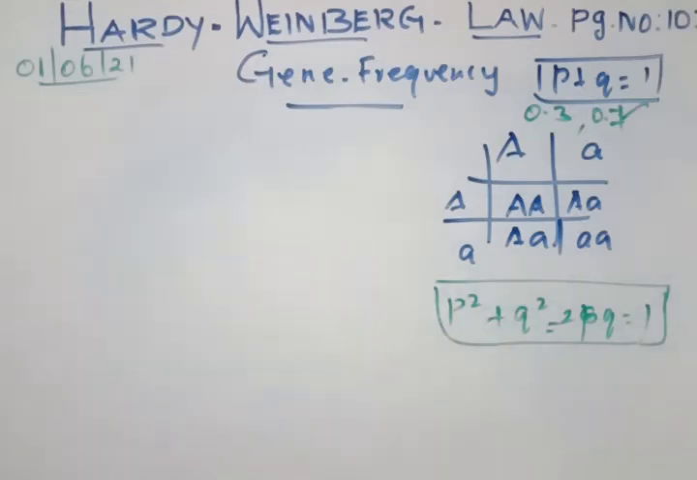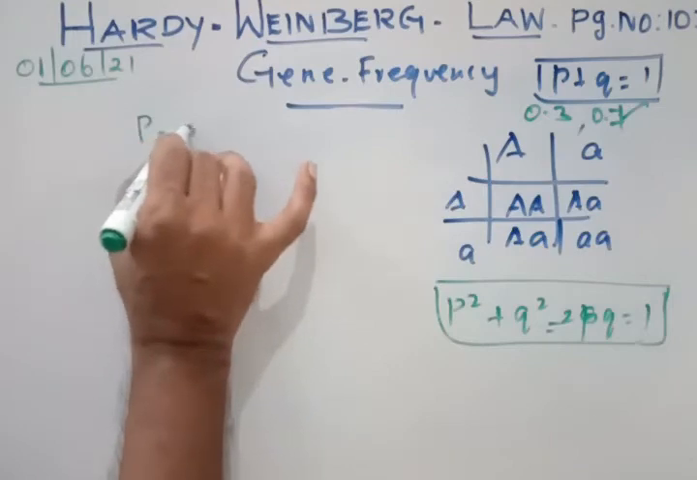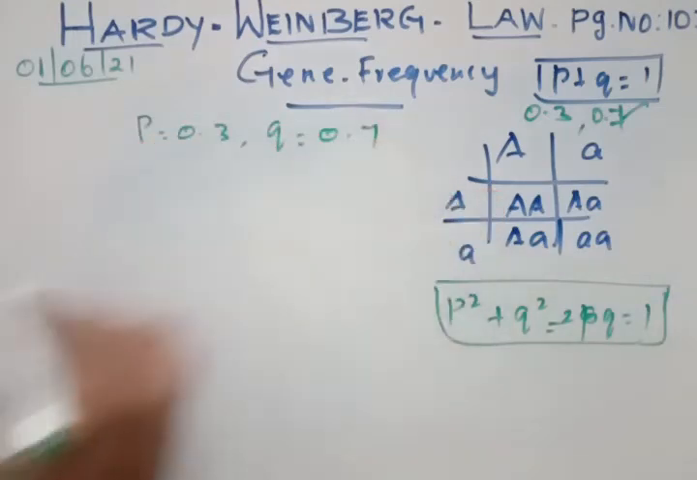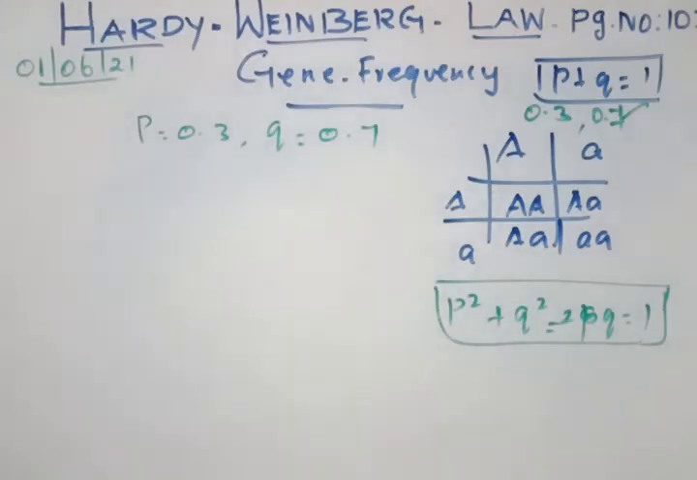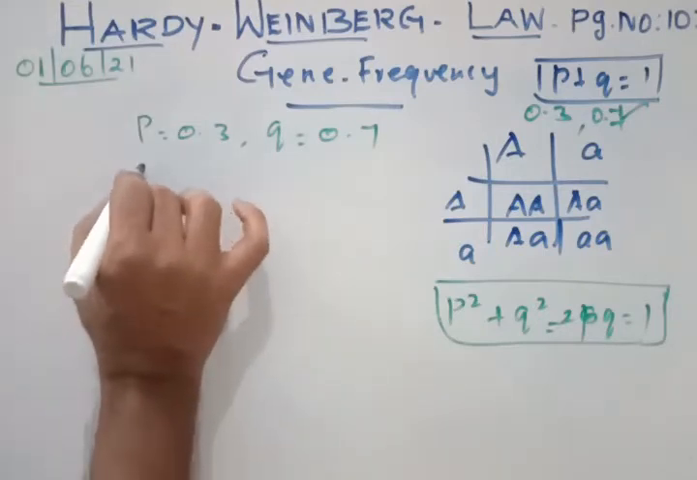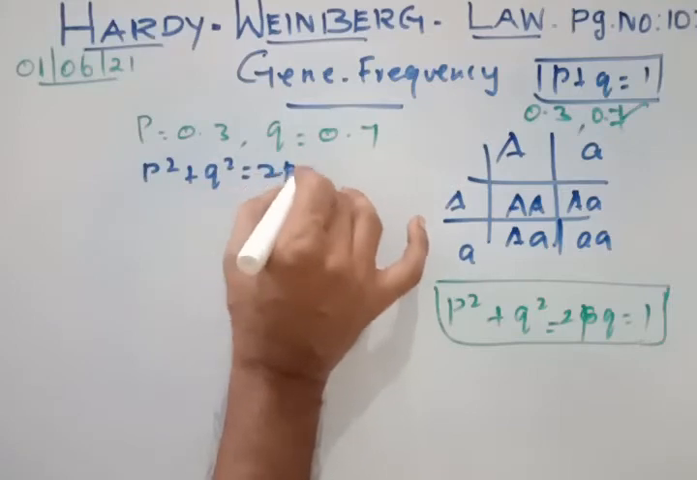how many heterozygous dominant are there, how many homozygous dominant, how many homozygous recessive. Already we know that P is 0.3 and Q is 0.7. That is what we got. The formula is P plus Q equals 1. Now this formula is applicable here: P square plus Q square plus 2PQ.